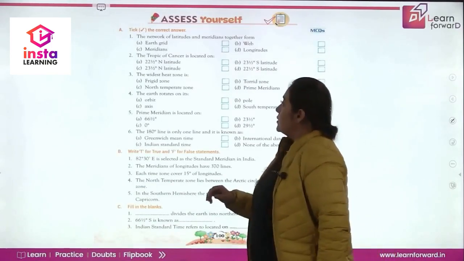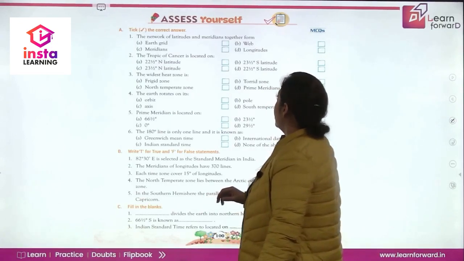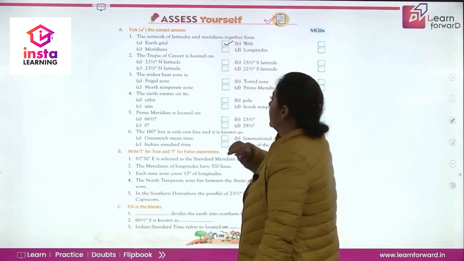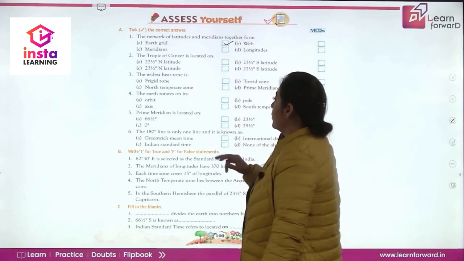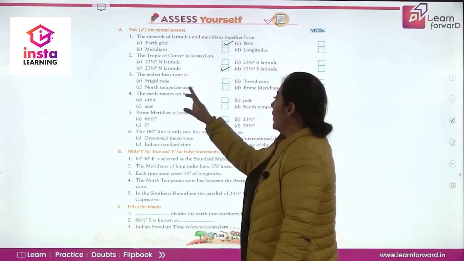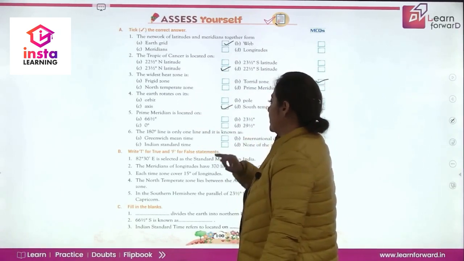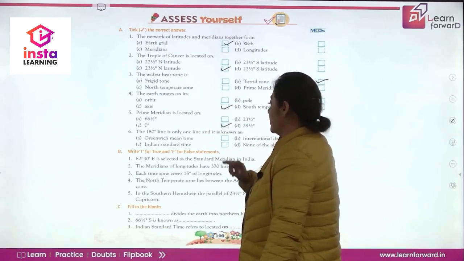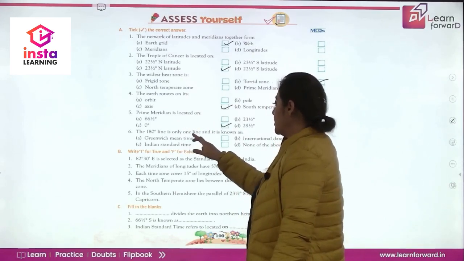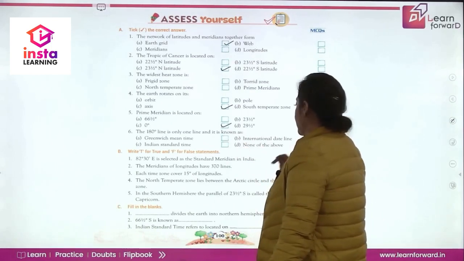Now assess yourself, pick the correct answer. The network of latitude and meridians together form the Earth grid, right? The Tropic of Cancer is located on 23.5 degree north latitude. The widest heat zone is torrid zone. The Earth rotates on its axis. Prime meridian is located on 0 degree. The 180th line is the only one line and it is known as international date line.